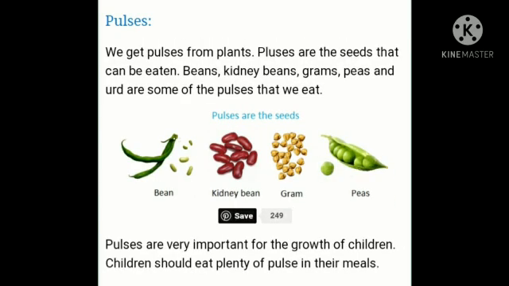Pulses: we get pulses from plants. Pulses are the seeds that can be eaten. Beans, kidney beans, grams, peas, and urd are some of the pulses we eat. Pulses are very important for the growth of children. Children should eat plenty of pulses in their meals.